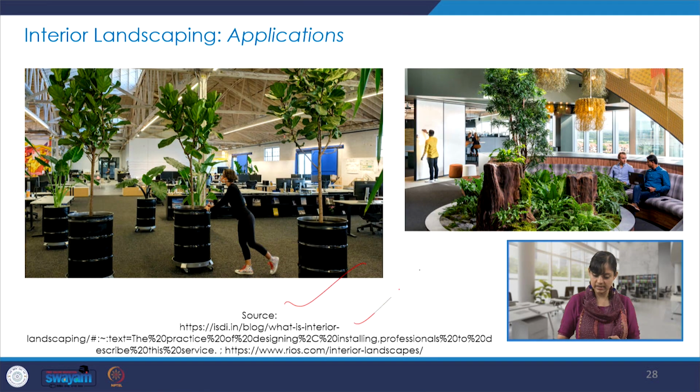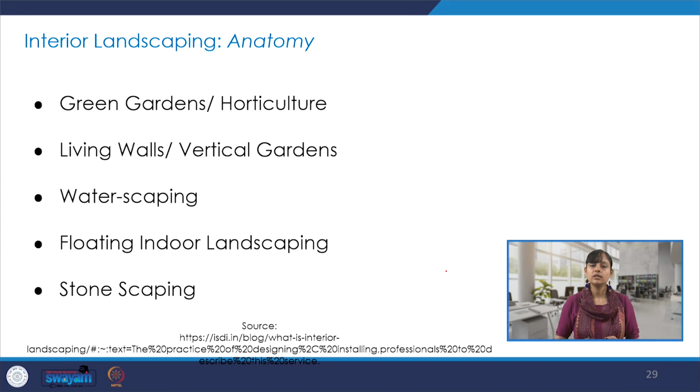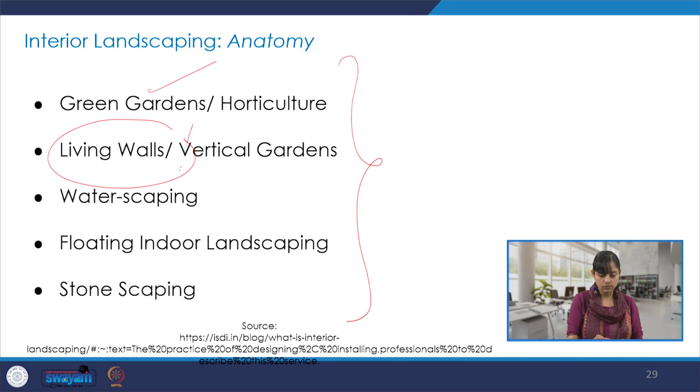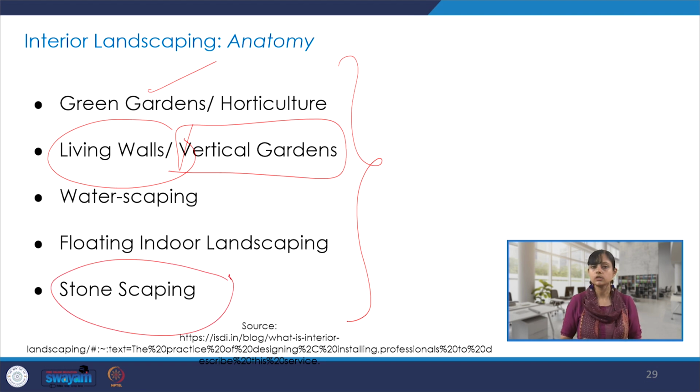So again, some examples. Looking at the anatomy, we saw some baskets or categories: green gardens, living walls or vertical gardens, waterscaping, floating indoor landscaping, stonescaping. So all of these are possible.